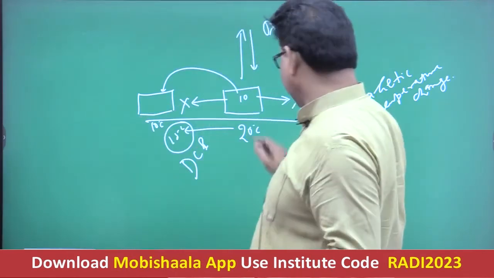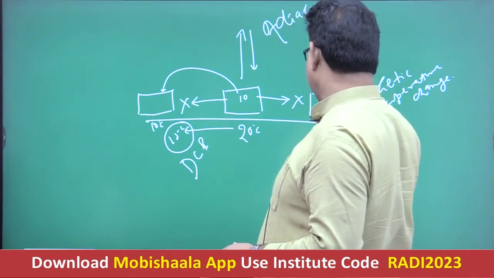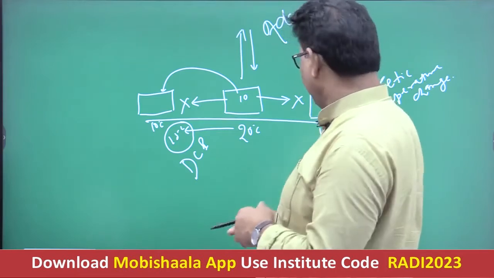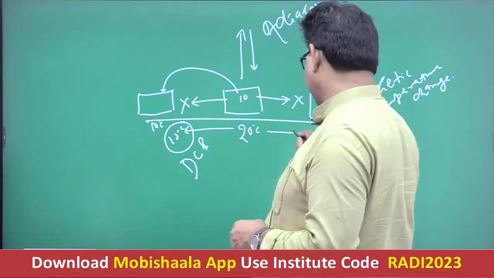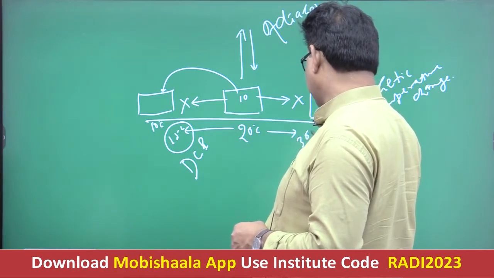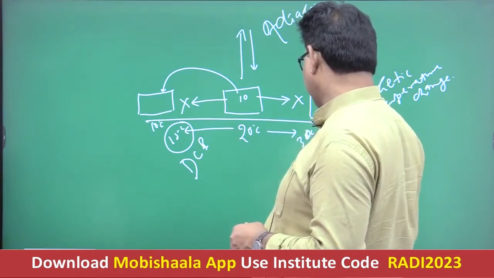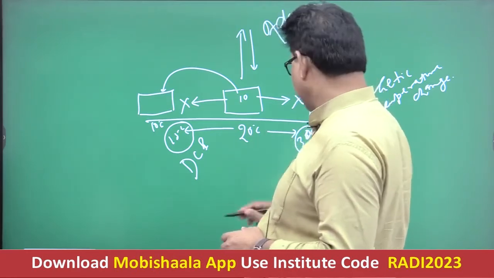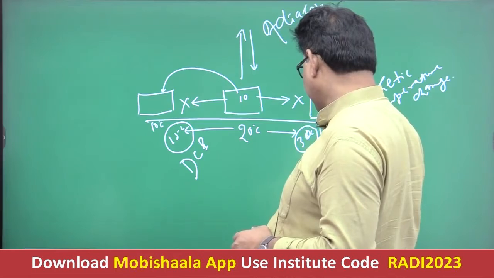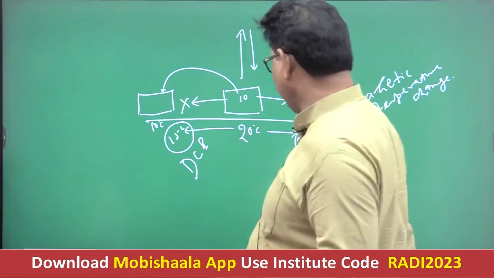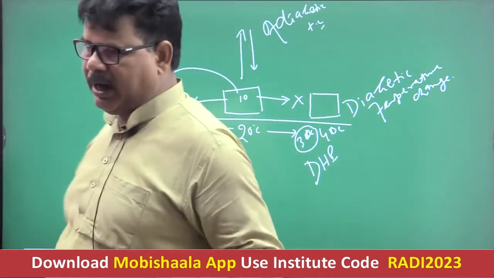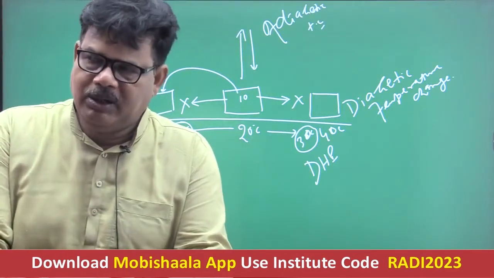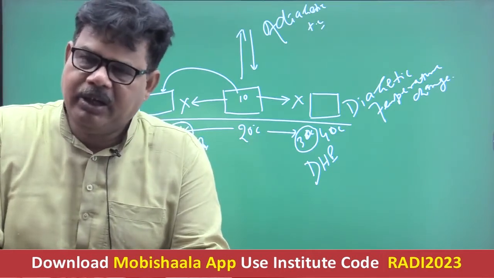On the other hand, if the air is moving in this direction and mixes with air whose temperature is 40 degrees Celsius, then as a result of mixing its temperature will increase to 30 degrees Celsius. This is referred to as the diabatic heating process. So there are two processes involved in the diabatic process: one is the cooling of the air and the second is the heating of the air.